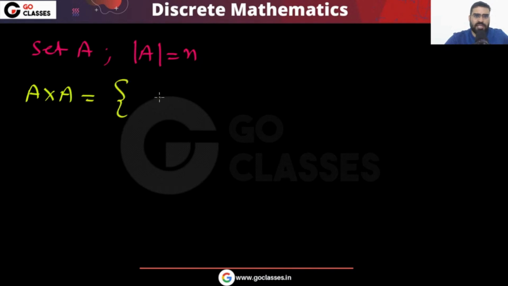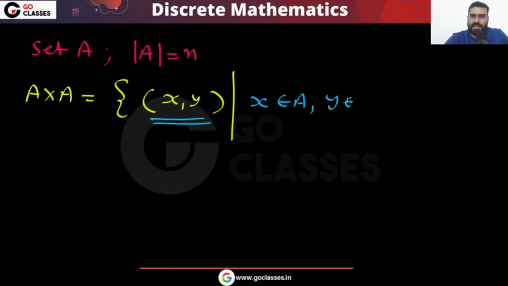Now, what is the cardinality of A cross A? You have a set A such that the cardinality of A is given as n. Then what is the cardinality of A cross A? You know A cross A is the Cartesian product, which is a set of ordered pairs. In A cross A, every element is an ordered pair, where the first element is coming from A and the second element is also coming from A. This is your A cross A.